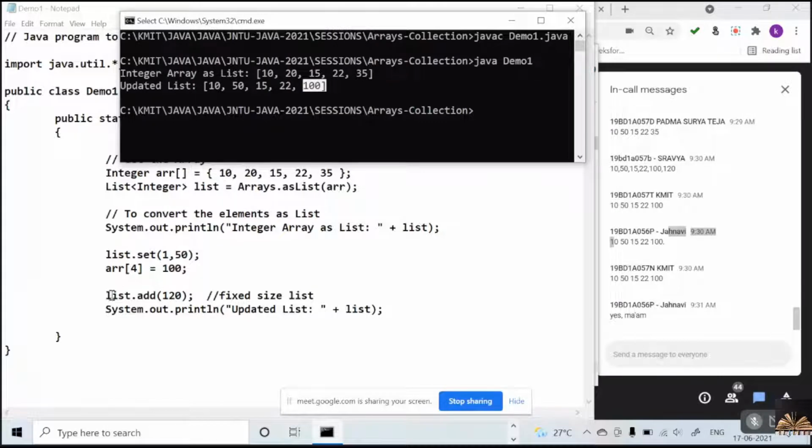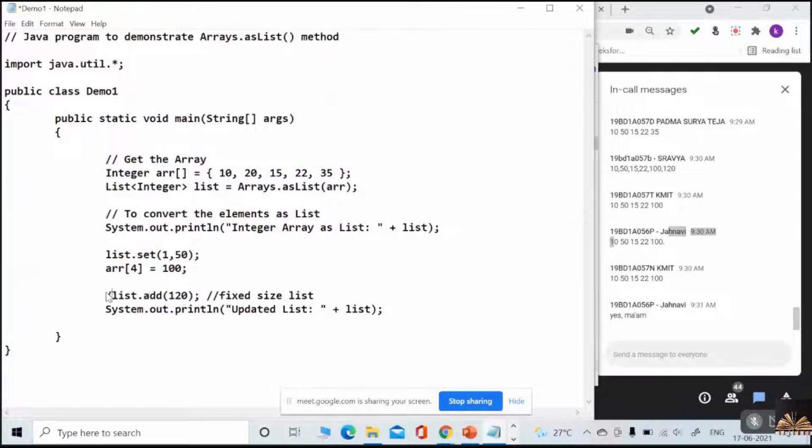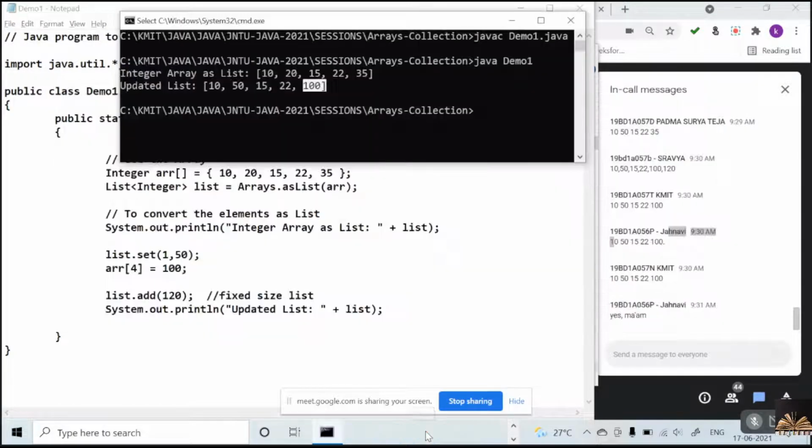Now I'll change one thing. Previously it is commented. Now I'll uncomment this. So what do you expect from this? If I add any element to the list, it will not allow. Okay, I'll show you.